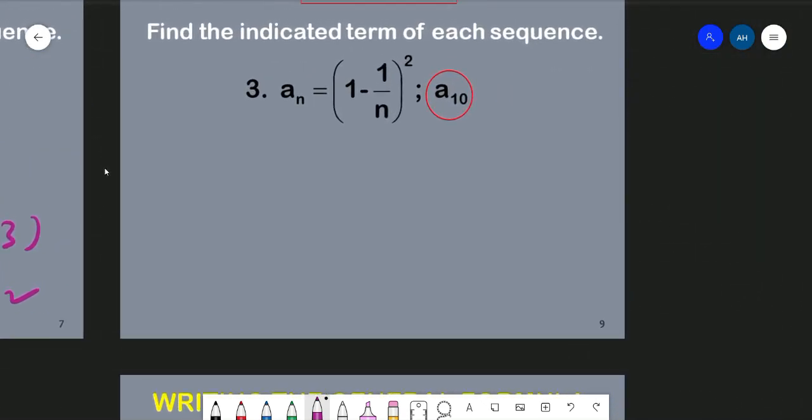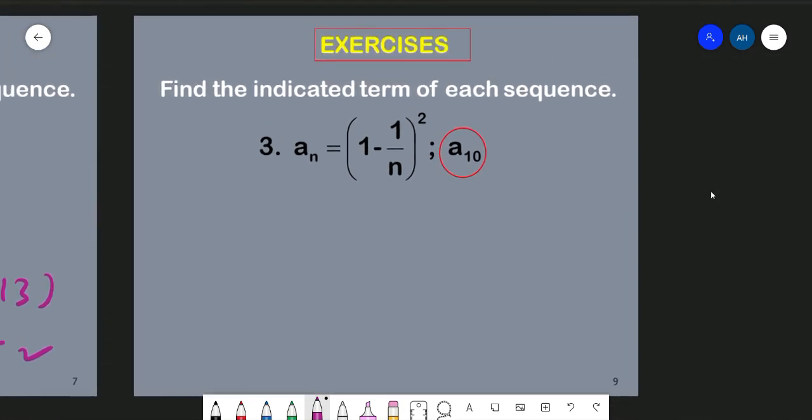Now for this one, we are given an equal to 1 minus 1 over n square, and we are asked to find term number 10, that is a10. So to find a10, again we substitute n equal to 10. So a10 equal to 1 minus 1 over 10, and then we have to square it.